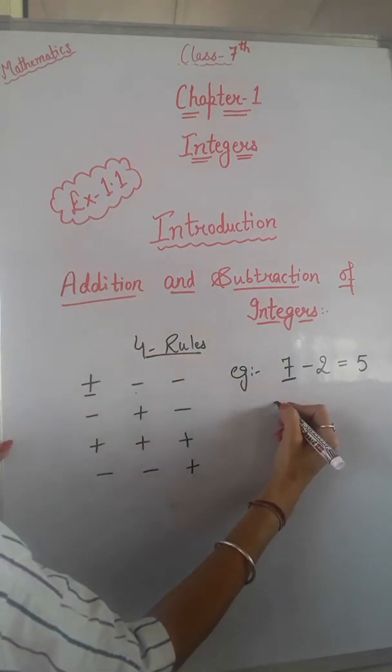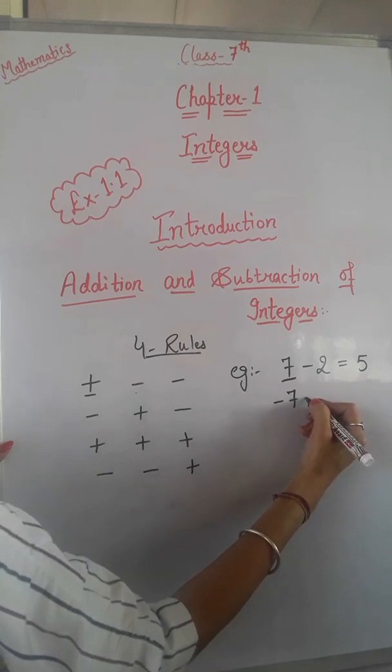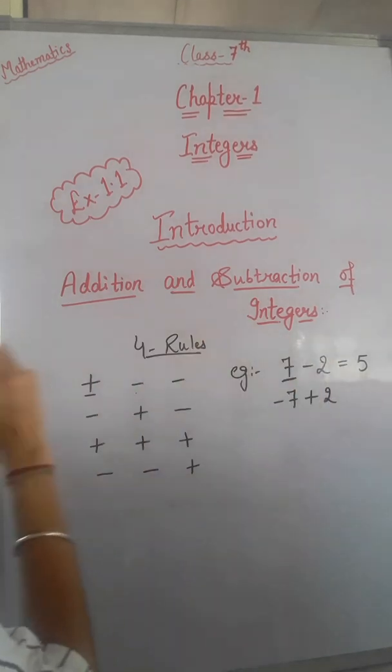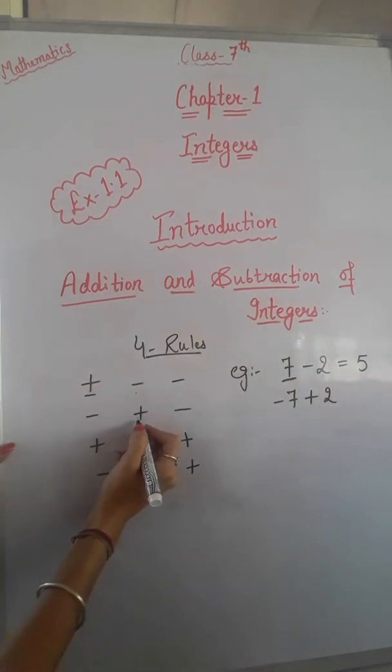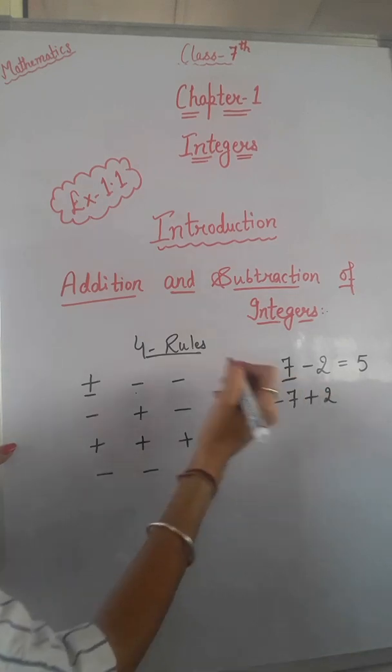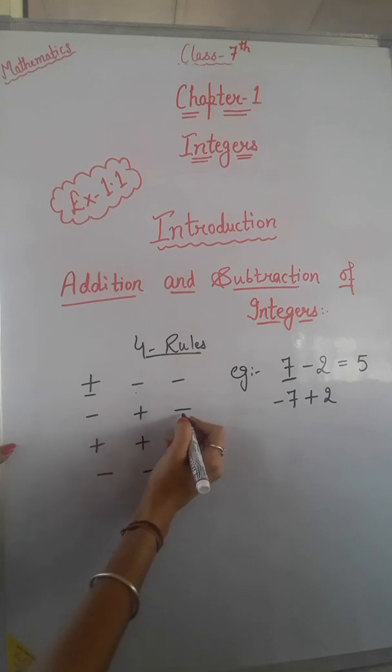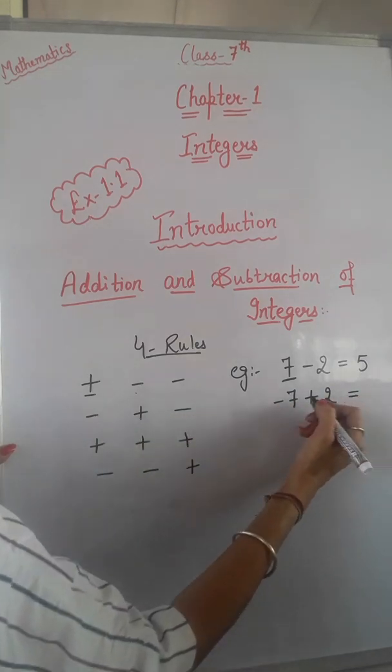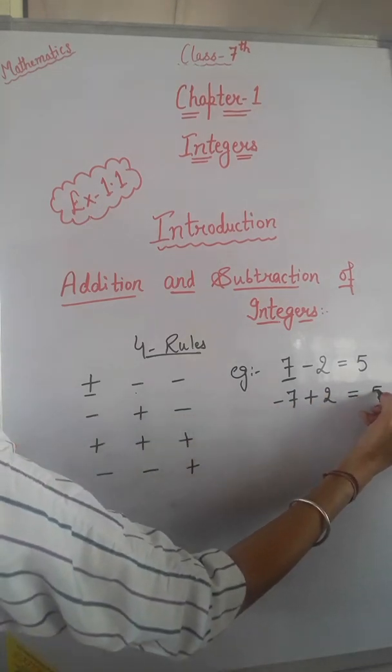Now let us take another example. If we have the numbers like this, -7 + 2. Okay, so minus plus, the first one is your -7 and the second one is your +2. So in the case of minus and plus we have to do subtraction. So 7 - 2 is equal to 5.